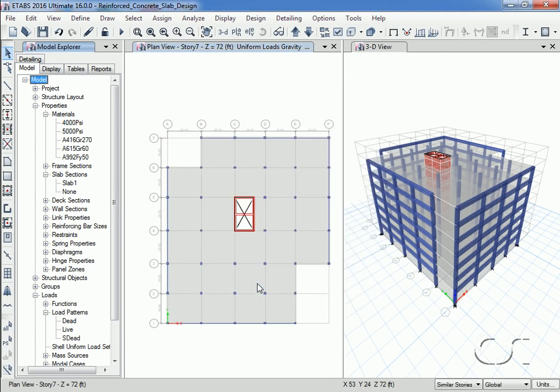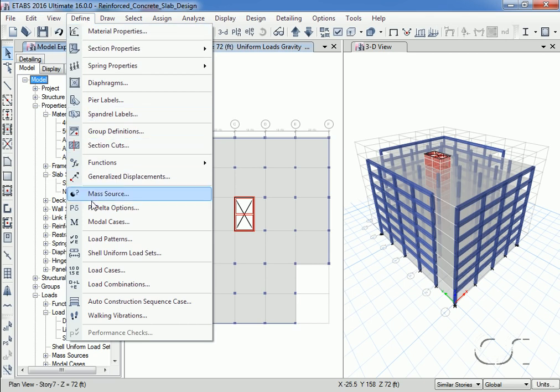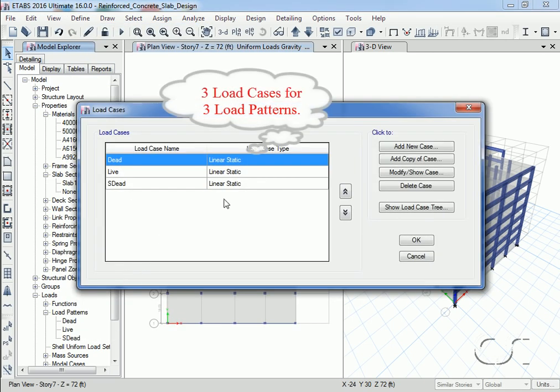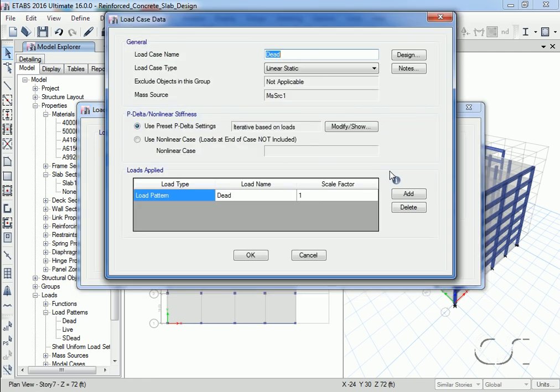With all of our loads now assigned, we will do a quick review of our load cases. Note that P delta is included in the load case analysis.